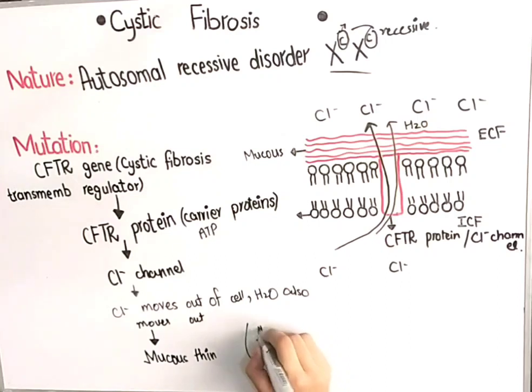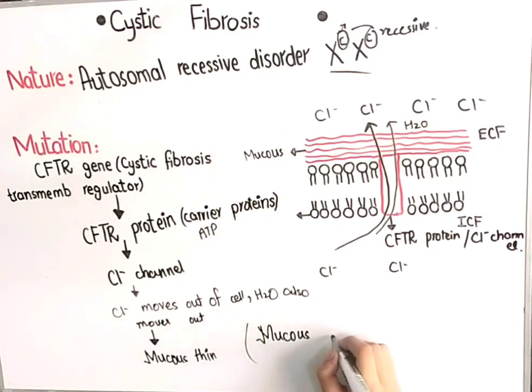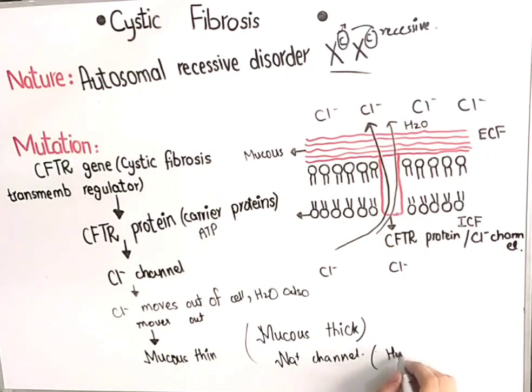So what happens in case of cystic fibrosis? That mucus which is lining the digestive tract and respiratory tract becomes thick. This CFTR protein also has some effect on sodium channels. Whenever there is defective CFTR, it causes hyperactivation of sodium channels. You know that sodium channels are also present in the cell membrane.